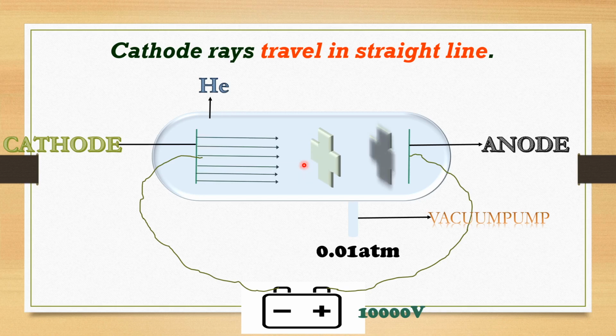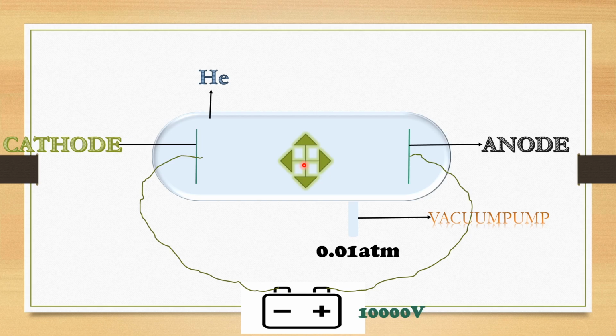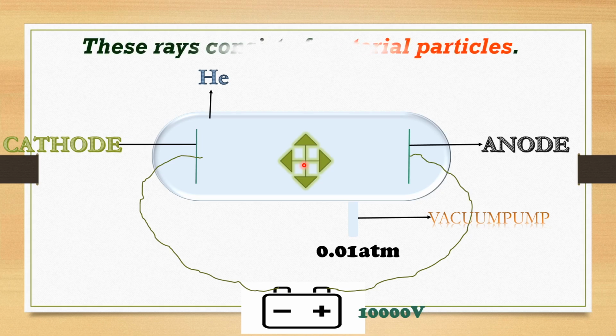Let's see now the next property of the cathode ray. What exactly J.J. Thomson told is that the cathode ray is not just a ray. It is made up of materialistic particles. Cathode ray is not just a ray like a light ray. It is made up of material particles. These rays consist of some particles. They are not just like light.